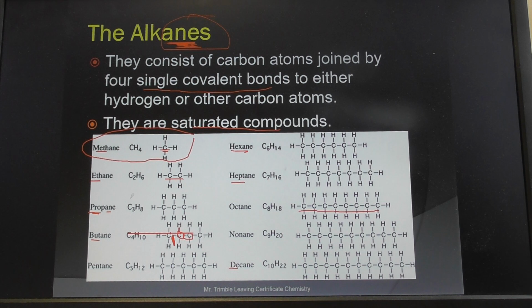It does have 4 bonds, but they're to 4 different atoms. There's no way of adding another atom on there, another hydrogen. And that's the same for all of these. You can't add anything on. What you could do is break away a hydrogen and add something, but you'd still end up having 4 single bonds around this carbon. So you basically can't add anything without taking something away. And that's considered to be saturated.